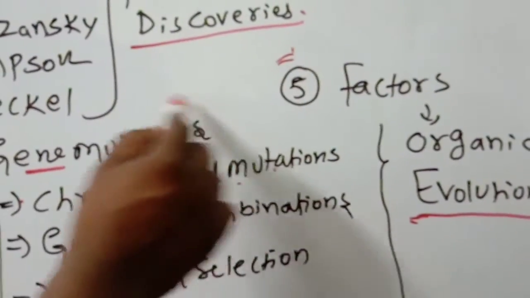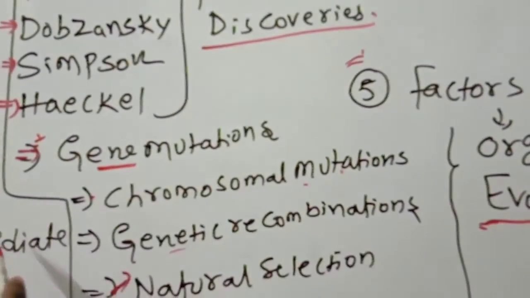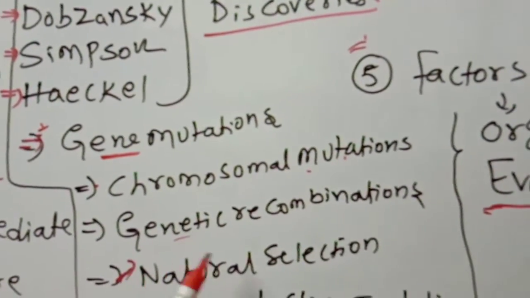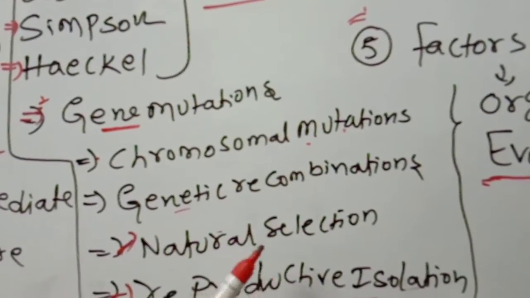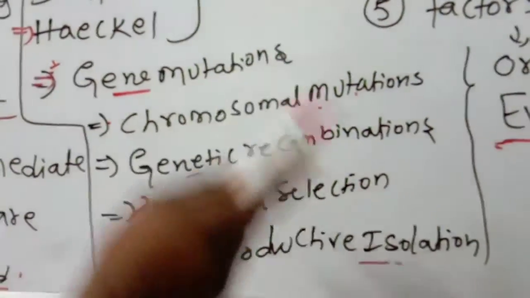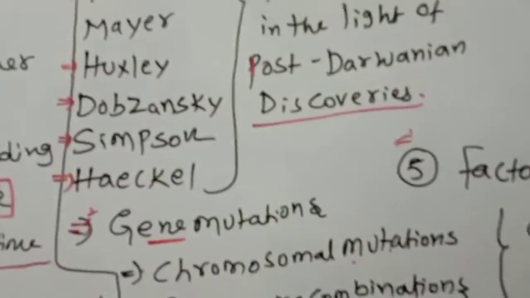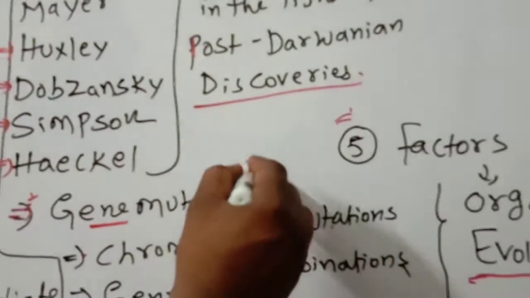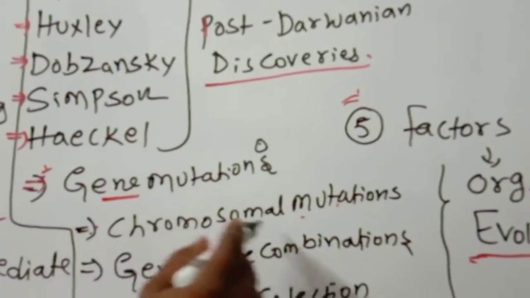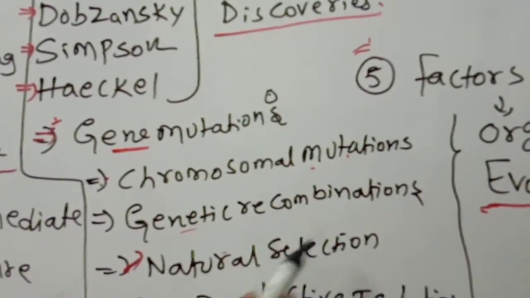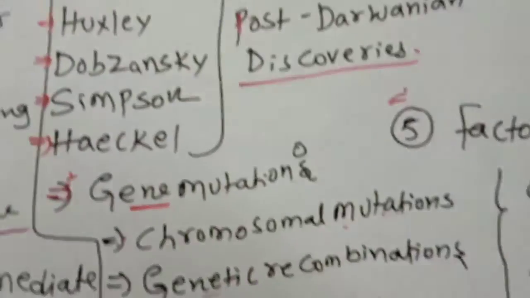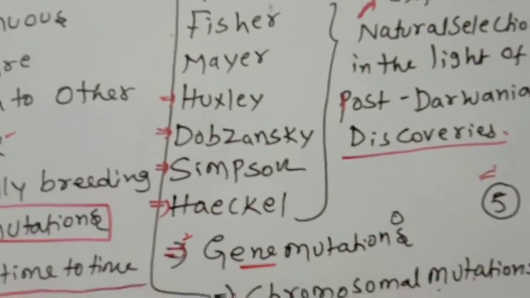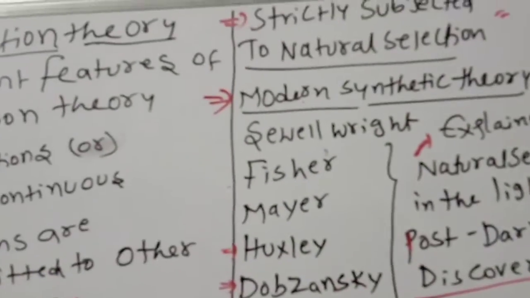Now we are going to discuss them one by one. What is gene mutation? What is chromosomal mutation? What is genetic recombination? What are natural selection and reproductive isolation in the modern synthetic theory? The five factors for organic evolution are: gene mutations, chromosomal mutations, genetic recombinations, natural selection, and reproductive isolation. First, we will discuss gene mutations.